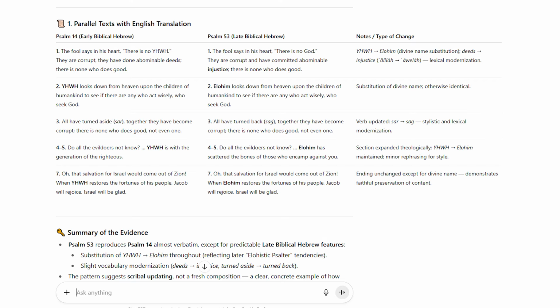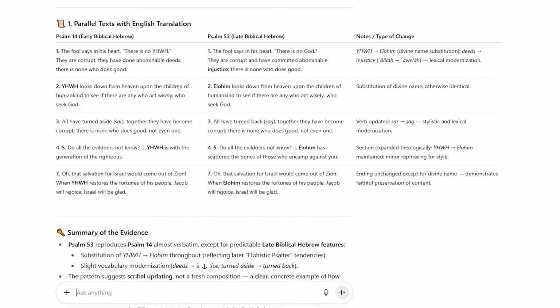In the third example, we see an example of a verb that has been updated. In the fourth example, that comes from verses 4 and 5 in Psalm 14, compared to 4 and 5 in Psalm 53, we see that this section has been expanded theologically.